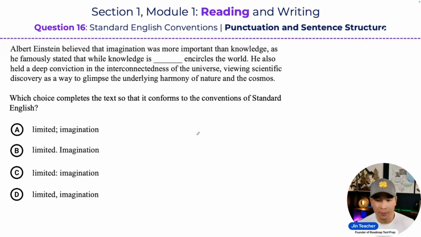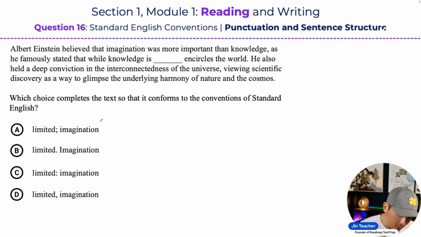All right, the passage reads, Albert Einstein believed that imagination was more important than knowledge, as he famously stated that while knowledge is limited, imagination encircles the world. Okay, so there are several concepts that we have to unpack from this question.